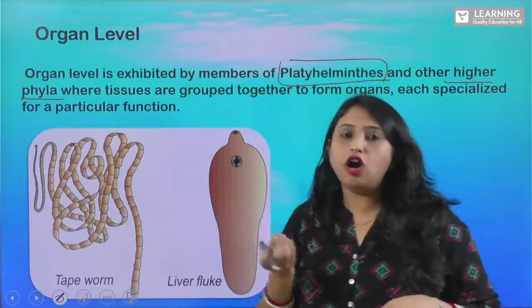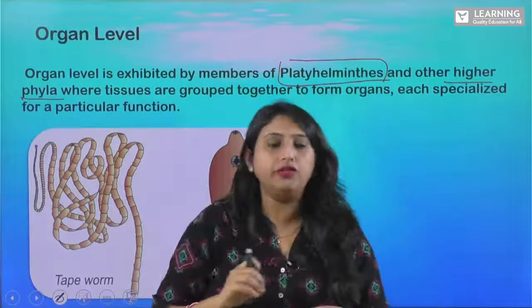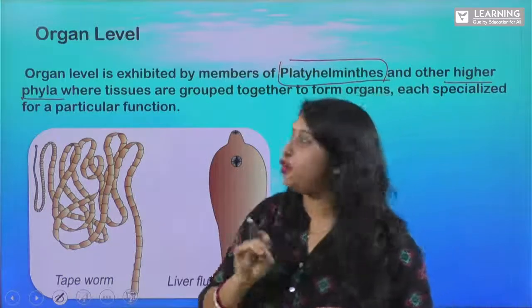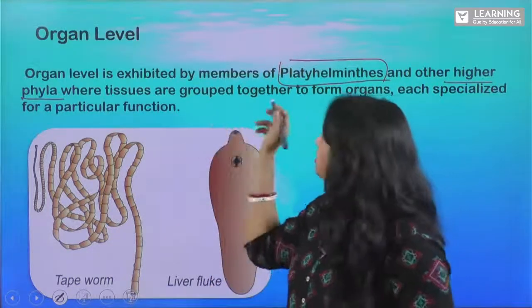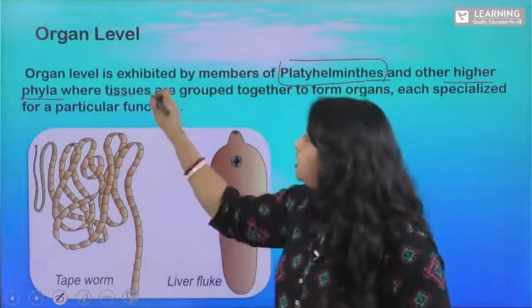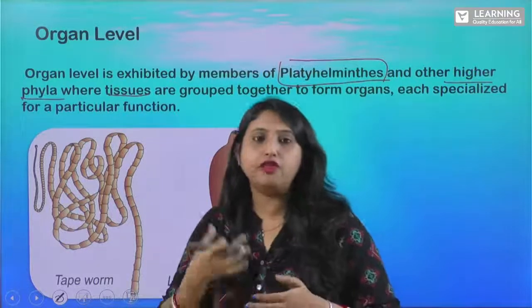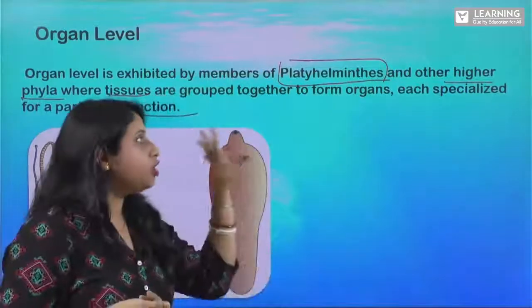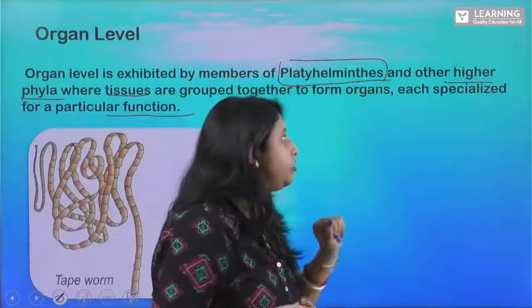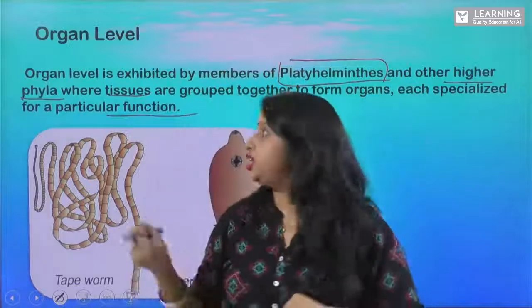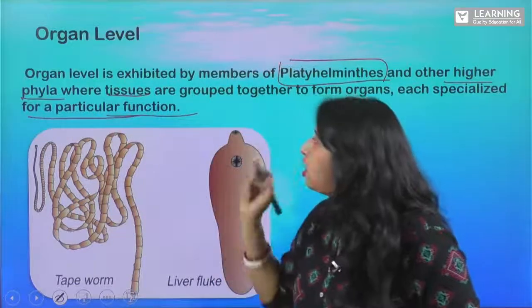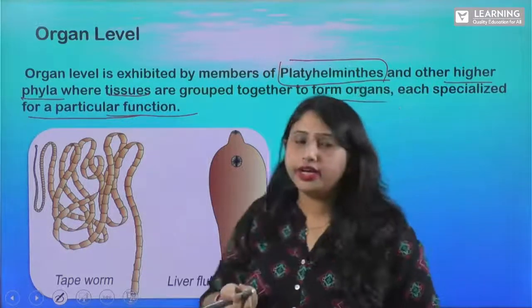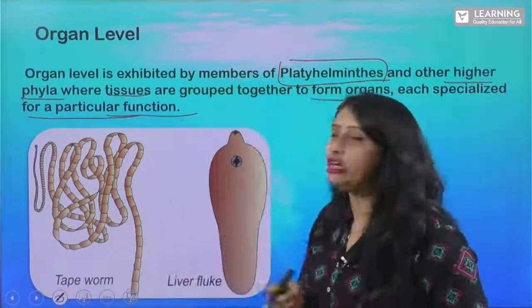So in case of this cellular level, we see porifera. That is your phylum, right? Porifera. In the organ level, tissues are grouped together and they perform a particular function, so we call it an organ level. Each is specialized for a particular organ, where tissues are grouped together to form organs and perform a particular function.